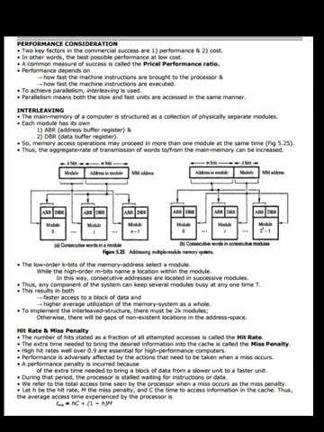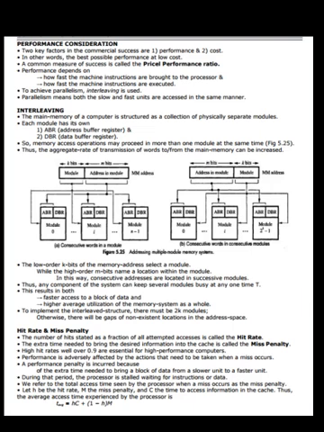High hit rate and miss penalty. The number of hits stated as a fraction of all attempted accesses is called the hit rate. The extra time needed to bring the desired information into the cache is called miss penalty. High hit rates, well over 0.9, are essential for high performance computers. Performance is adversely affected by the actions that need to be taken when a miss occurs.